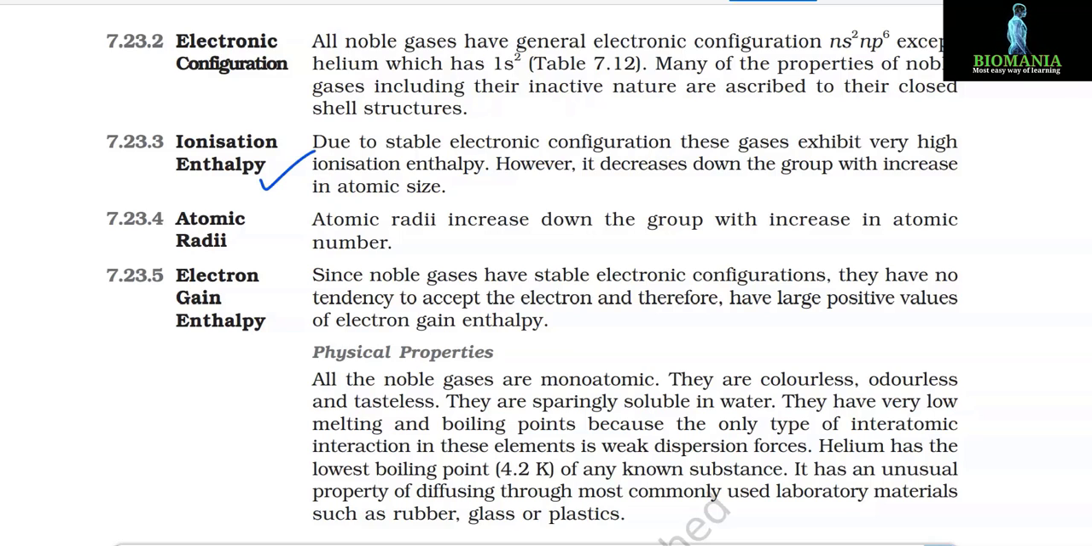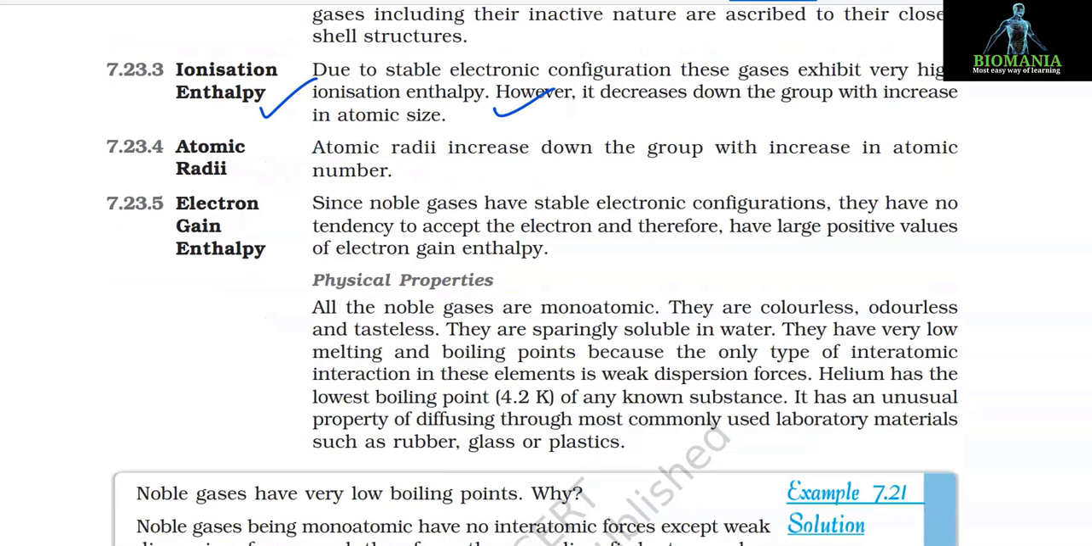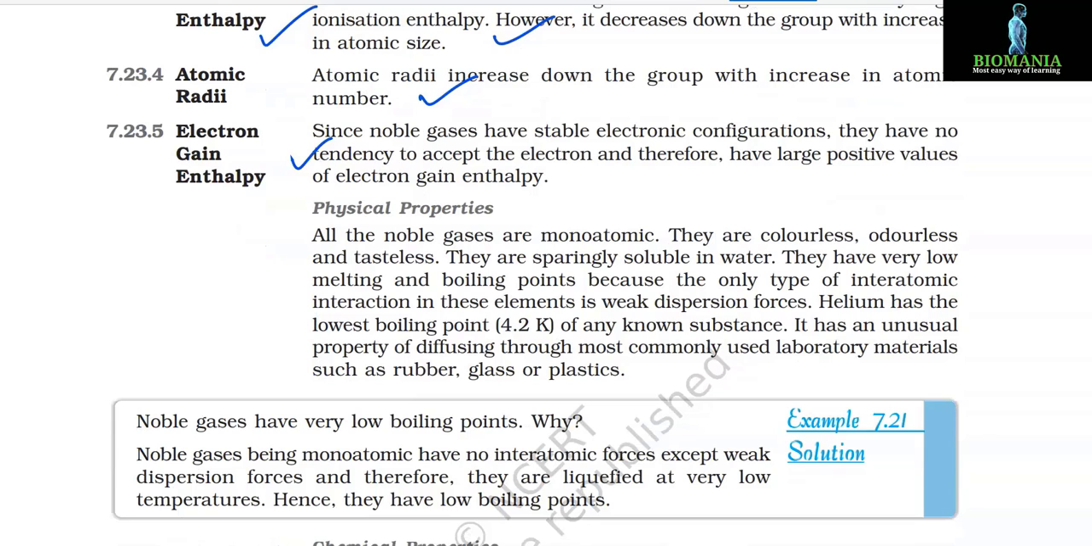Next one is ionization enthalpy. Due to stable electronic configuration, these gases exhibit very high ionization enthalpy. However, it decreases down the group with increase in atomic size. After that, atomic radii. Atomic radii increase down the group with increase in atomic number. Then after, electron gain enthalpy. Since noble gases have stable electronic configurations, they have no tendency to accept the electron and therefore have large positive values of electron gain enthalpy.